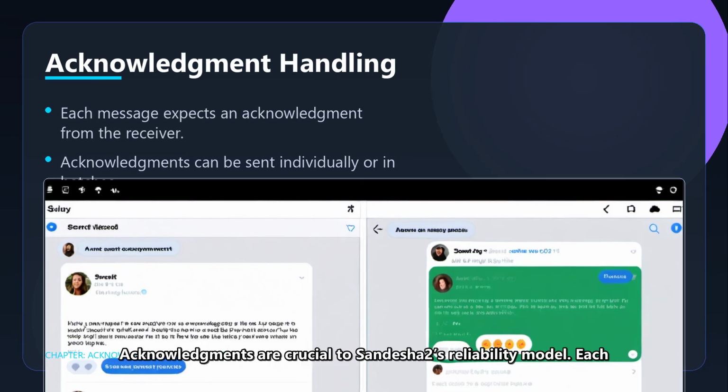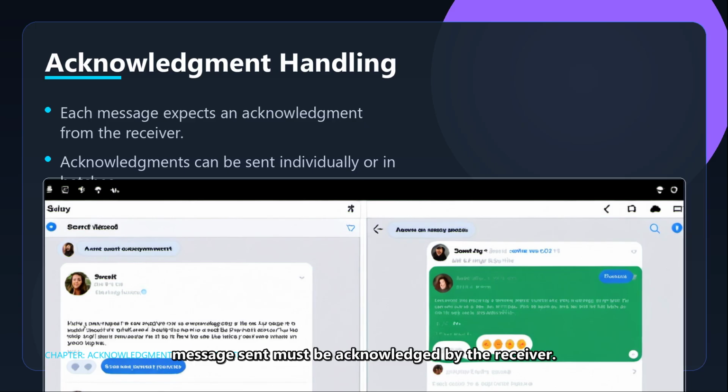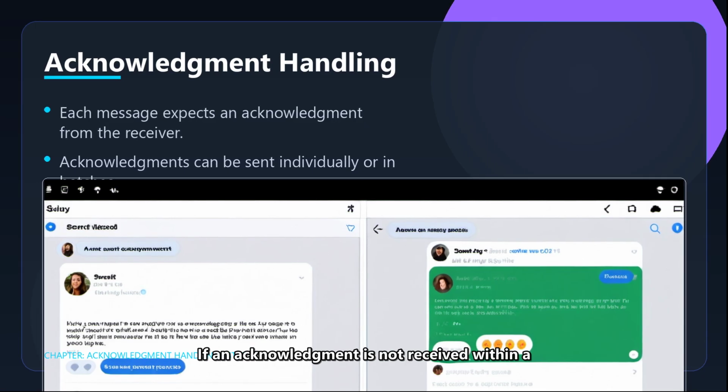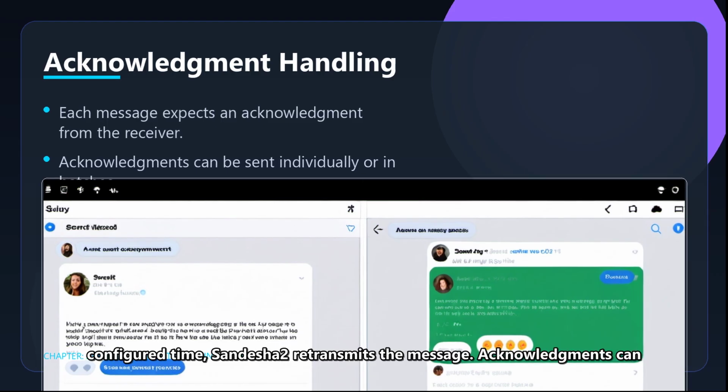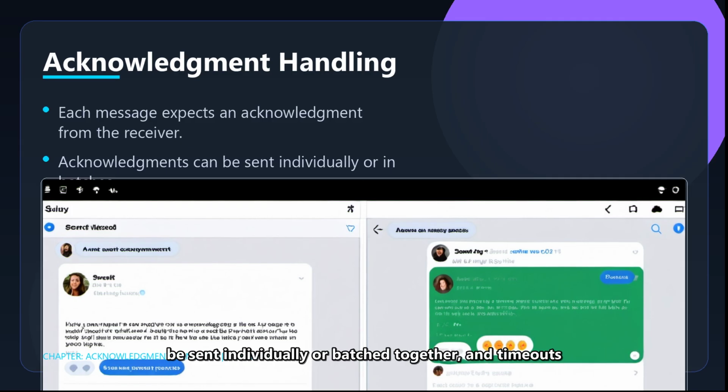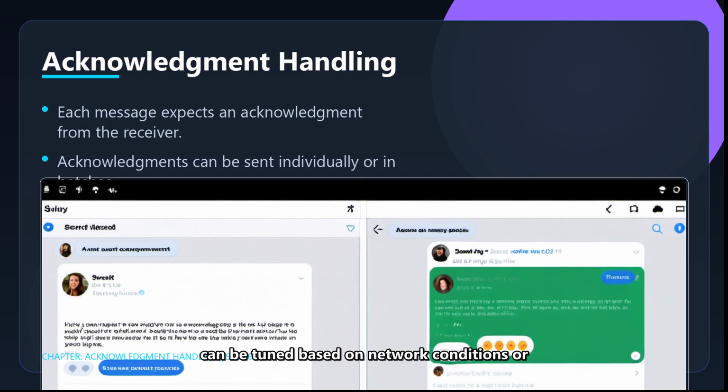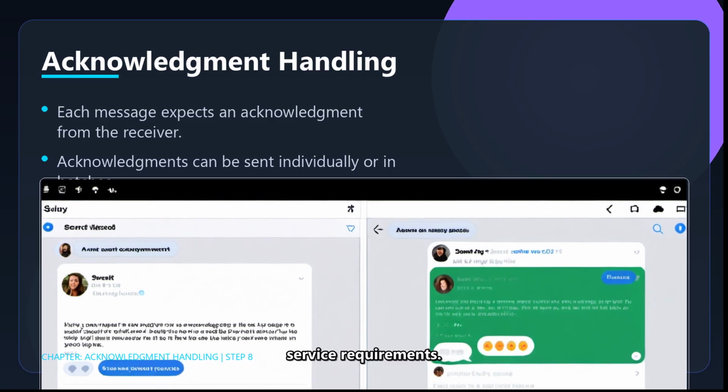Acknowledgments are crucial to Sandesha2's reliability model. Each message sent must be acknowledged by the receiver. If an acknowledgment is not received within a configured time, Sandesha2 retransmits the message. Acknowledgments can be sent individually or batched together, and timeouts can be tuned based on network conditions or service requirements.